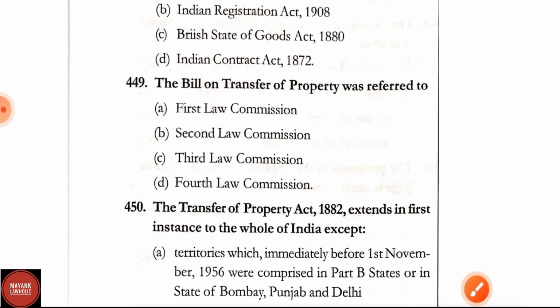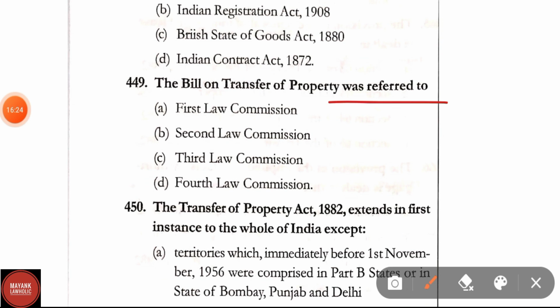Question number 449. The Bill on the Transfer of Property Act was referred to First Law Commission, Second Law Commission, Third Law Commission, Fourth Law Commission. Correct answer is option C, that is, Third Law Commission.